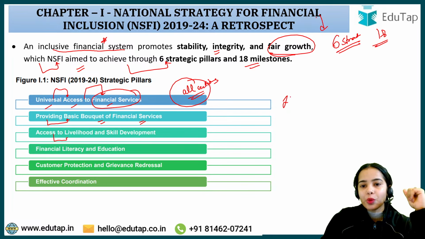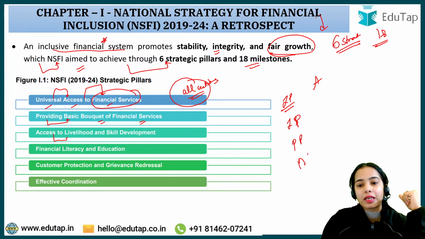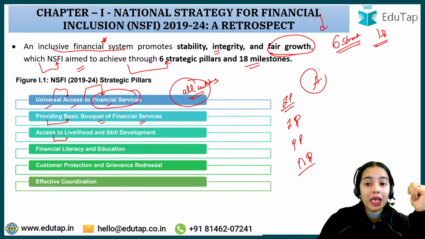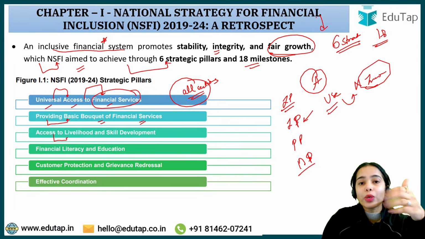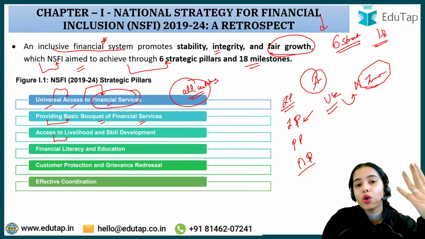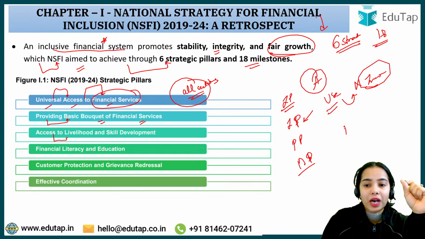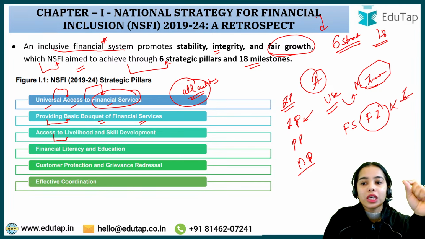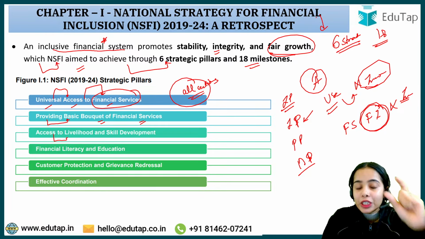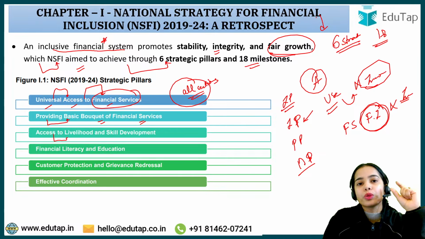Now, let's say that you have access to the investment products, the insurance products, the pension products, the banking services or banking products, but will you be able to use it without any salary? Will you be able to use it without any money, without any income? Will you be able to have the insurance product without any income? Or will you be able to sustain yourself without any income? So remember this, that financial stability or financial inclusion is not possible without the livelihood, without the income. If we want to have financial inclusion, we need to provide the livelihood, the sustenance to the people.